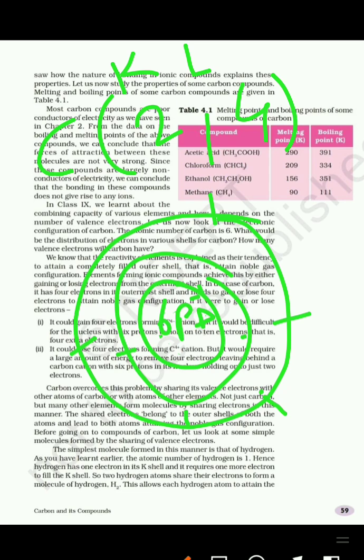Also, the size of the carbon atom is so small. That's why there will be repulsion between the electrons. If carbon gains 4 electrons, due to its small size, there will be repulsion between the electrons in the carbon atom. So carbon cannot form the C4 minus anion.